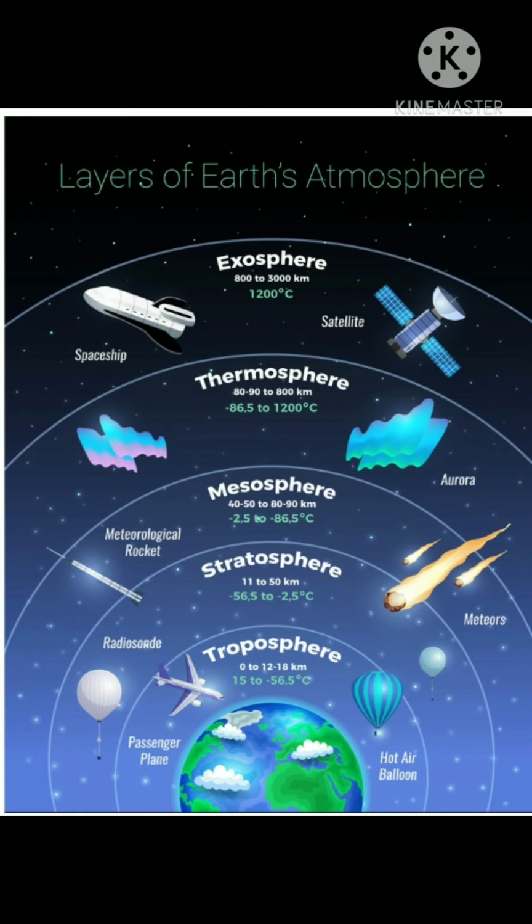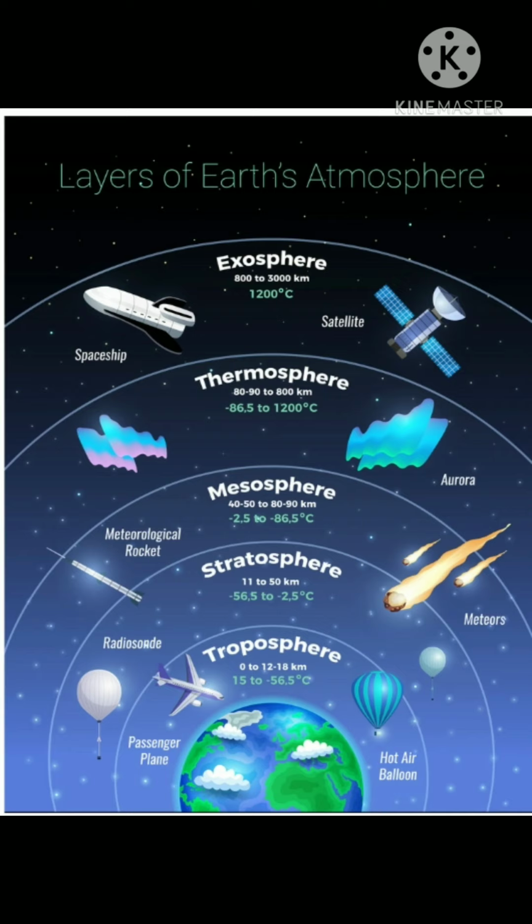The upper part of the stratosphere has the ozone layer. The ozone layer is situated in the stratosphere. It is like a huge shield that blocks most of the sun's harmful ultraviolet rays.